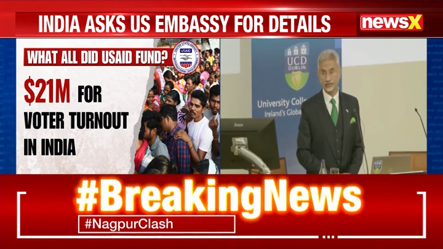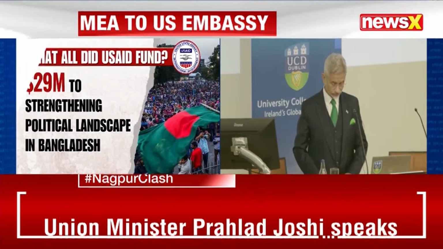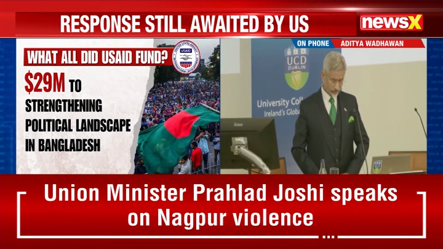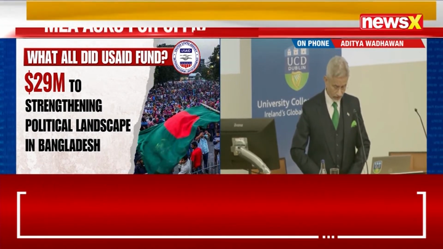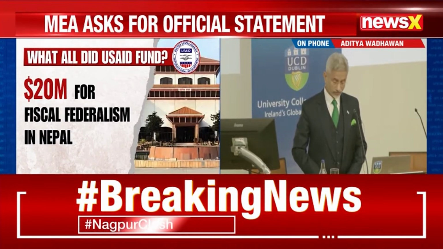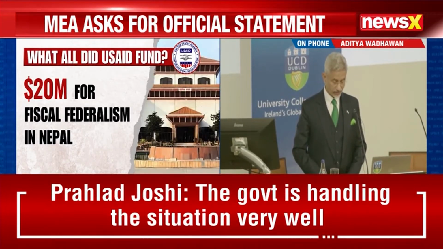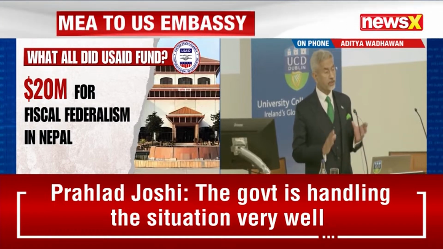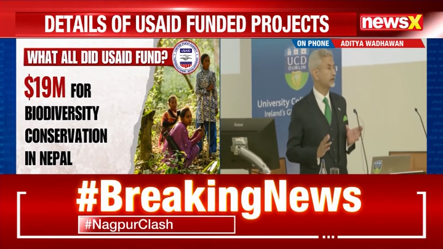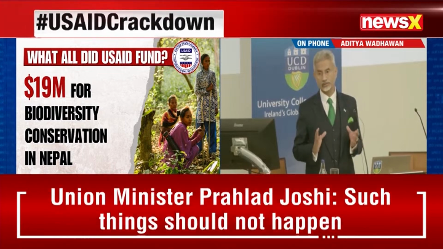the MEA has informed the Rajya Sabha that while some open source information is available, the US government has not yet provided the requested details. The Indian government is awaiting an official response to clarify the scope of USAID involvement in India, including the NGOs through which these projects have been executed. Let us just put this into perspective.